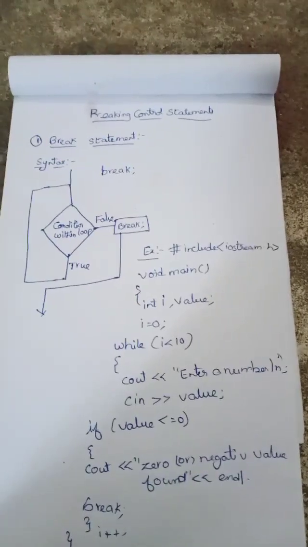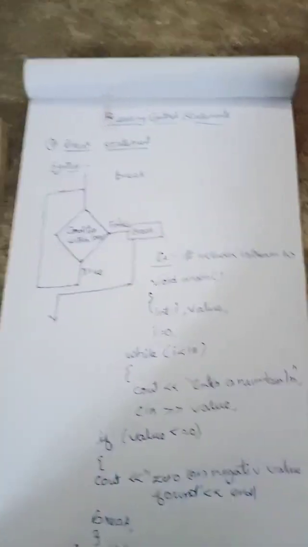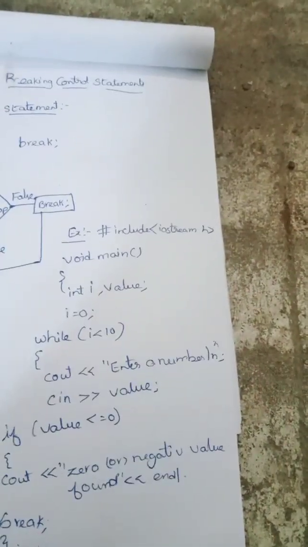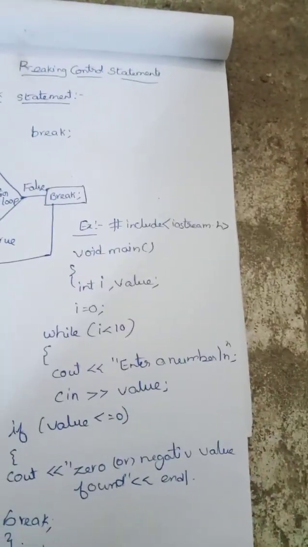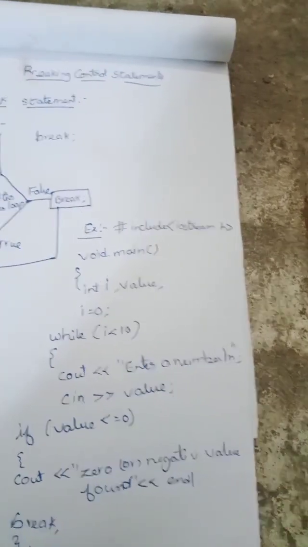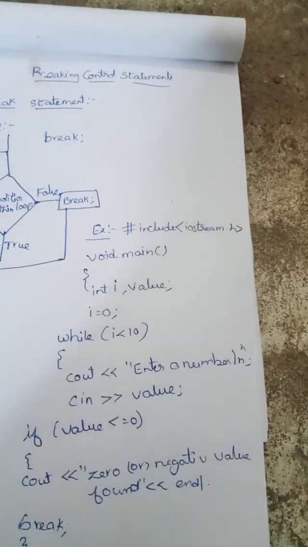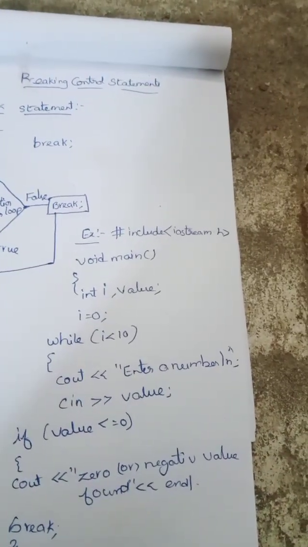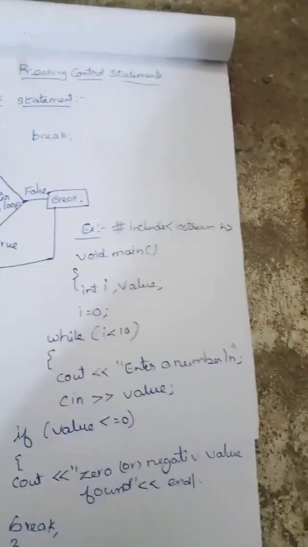We often come across situations where we want to jump out of the loop instantly without waiting to get back to the conditional test. The keyword break allows us to do this. When the keyword break is encountered inside any C++ loop, control automatically passes to the first statement after the loop. It can be used within while, do while, for, or any switch statement.